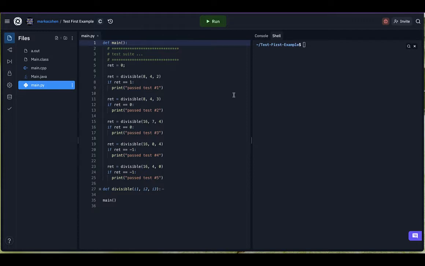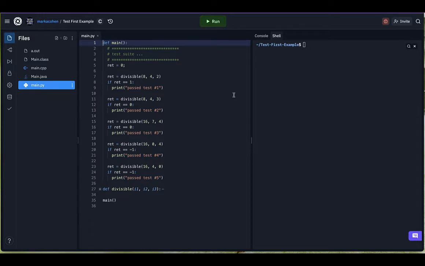Why would you want to do that? Why would you want to write the tests before you write the thing that you want to test? And the answer is that when you're writing these tests and thinking about what tests you have to write, it forces you to think about the problem before you actually try to solve it. And the more you think about the problem and the things that can go wrong with the problem before you start coding, the quicker and more effective you'll be when you actually code.